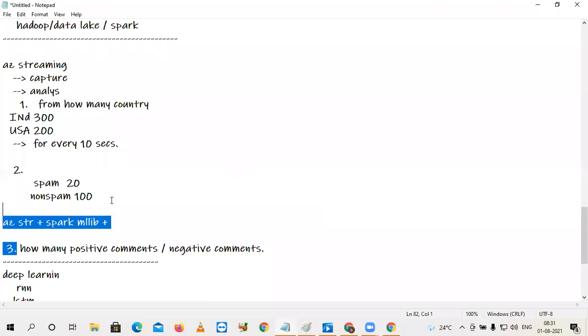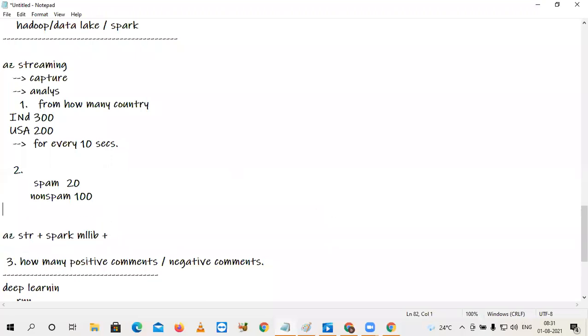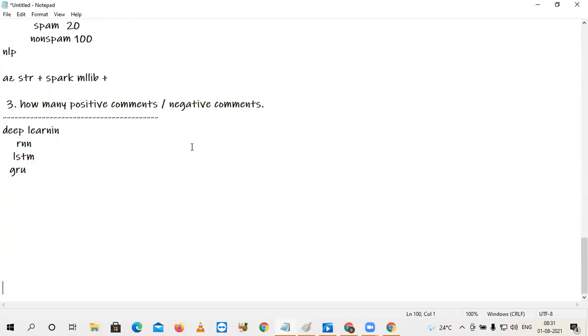To do this, I have to use NLP, natural language processing algorithms. Algorithm complexity is high, data inflow is high, and I'm expecting this result every 10 or 20 seconds. These are the problems. All of you understood?